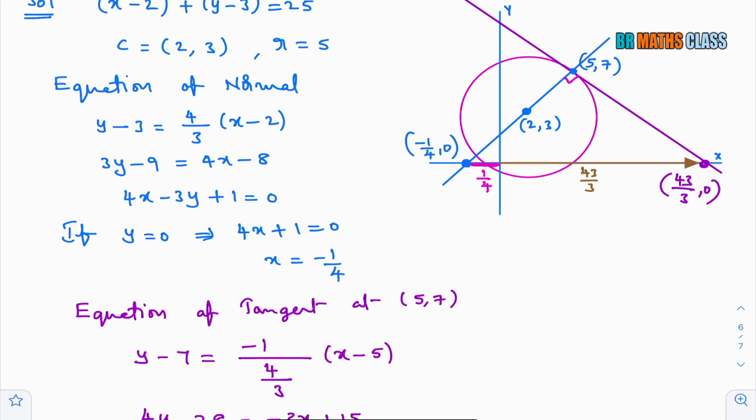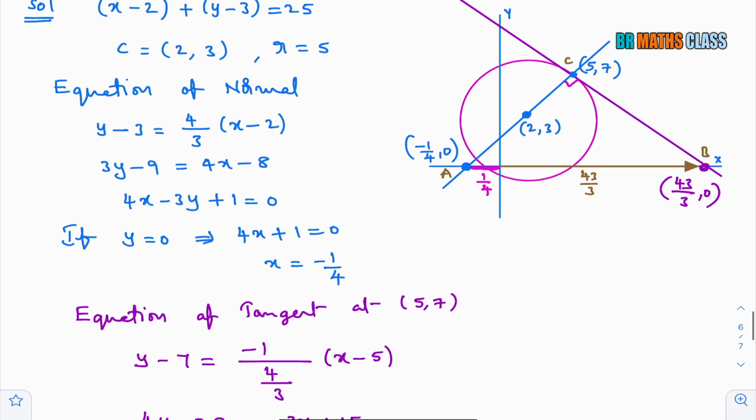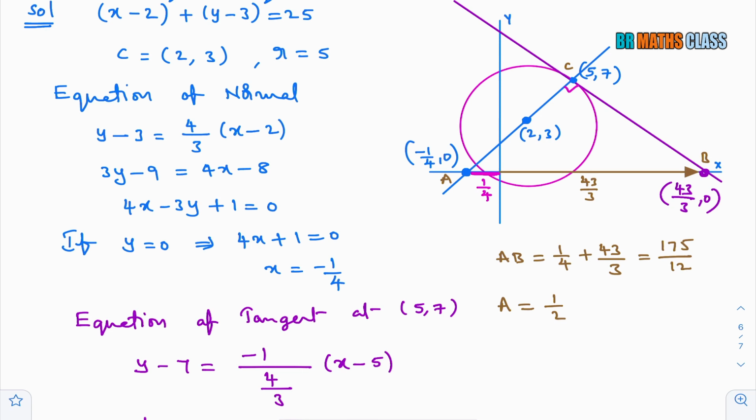To calculate the area of the triangle, I'll name these points A, B, C. I'll calculate AB. What is AB? AB is 1/4 plus 43/3. If we simplify this, you will get 175/12. Now, what is the height of the triangle? We know the height of the triangle is 7. So I'll calculate the area of the triangle. Area equals half into base. What is the base? The base is AB, which is 175/12, into height.